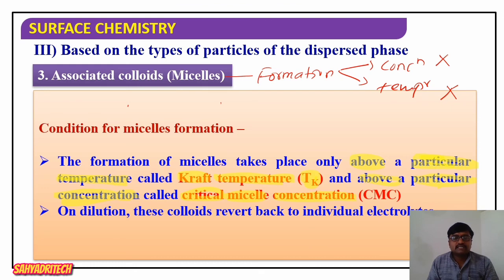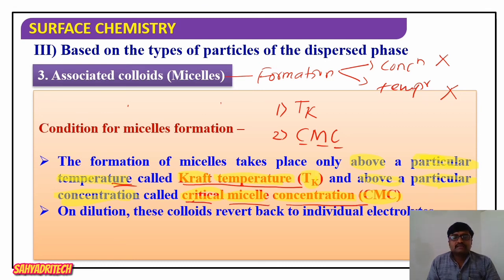One is Kraft temperature, and the second one is CMC, critical micelle concentration. What is Kraft temperature? The formation of micelles takes place only above a particular temperature, called the Kraft temperature. Then what is CMC? The formation of micelles takes place only above a particular concentration, called the critical micelle concentration. In short, it is abbreviated as CMC.